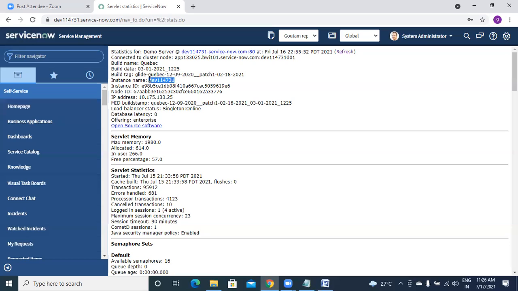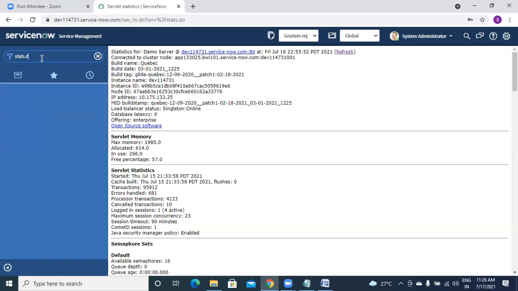Like we have seen in system properties, we used to pull the instance name and instance sysID. How can we pull that? We can pull that from here because this is of system property. This is my IP address, all those things you can check from here. And how do we check? stats.do.